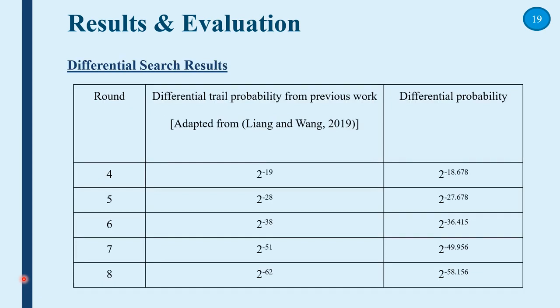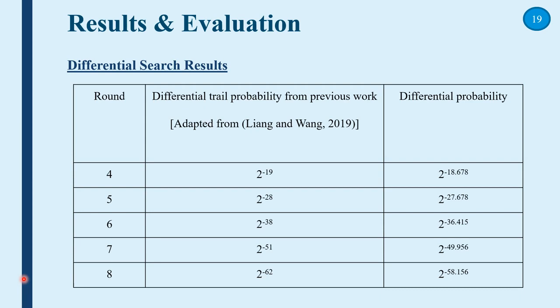This table shows the differential probability obtained from the proposed cluster search and the differential trail probability from the previous BORON cryptanalysis work. The branch and bound meet-in-the-middle search takes the best differential path and the optimal differential trail probability obtained from the generic search as input, then produces the differential probability as one of the outputs.